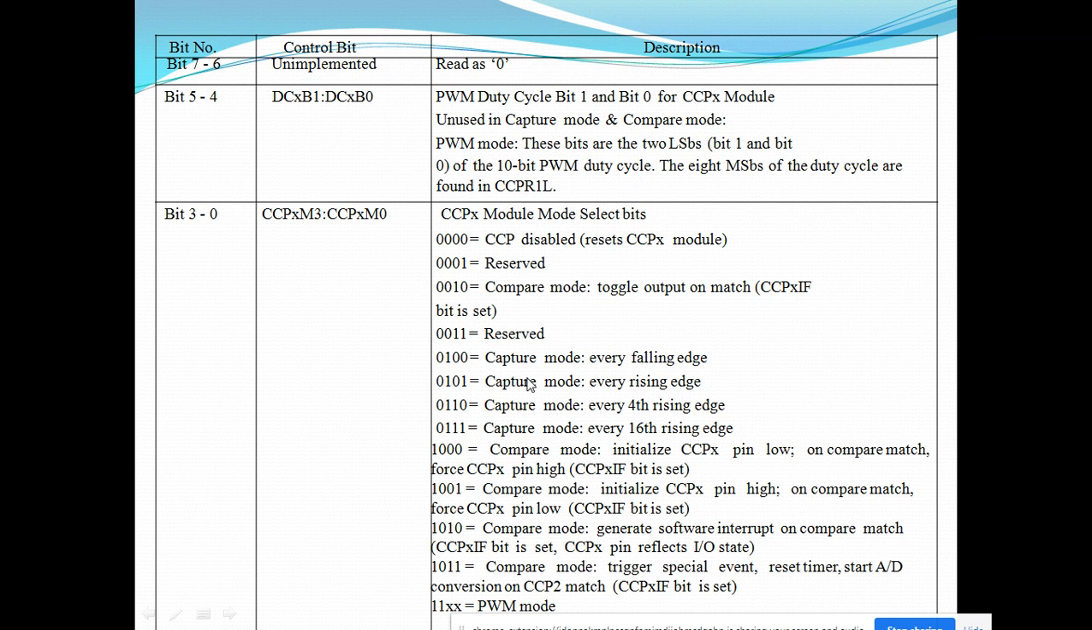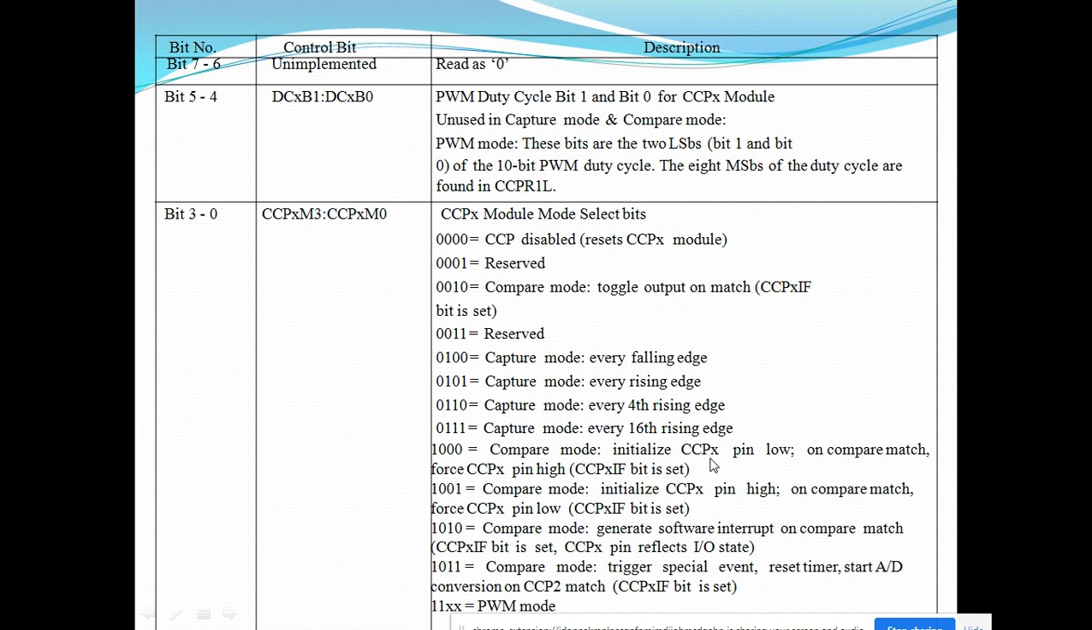In simple words, if we are giving an unknown clock signal, then it can be measured on every falling edge, every rising edge, every fourth rising edge, every 16th rising edge. And for comparison these modes are given. This is the first one, this is the second one. Initialize CCP pin low, on compare match force CCP pin high. This is what we are going to do with this particular mode, 1000.